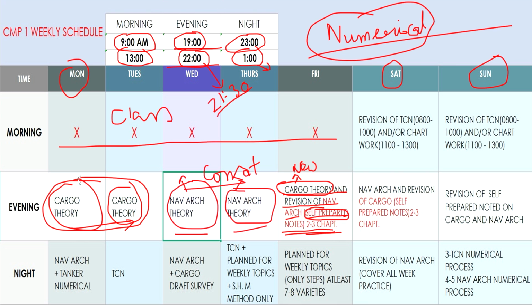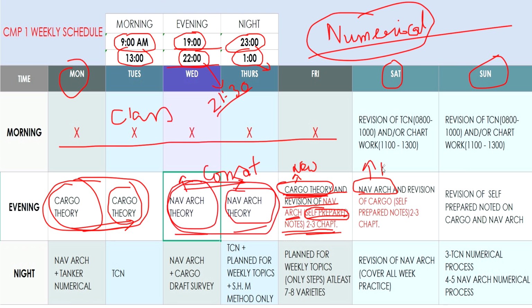Cargo theory, you study a new chapter. Naval architecture theory, you study again a new chapter. Then you start with cargo theory, as you left it 2 days before, but naval architecture revision you must do. And next day, I am talking now only about the theory part, okay? Next day what you do: naval architecture,